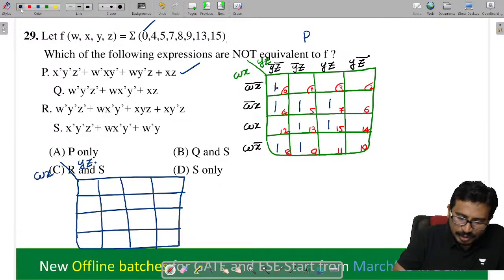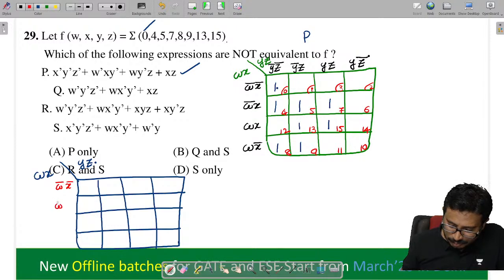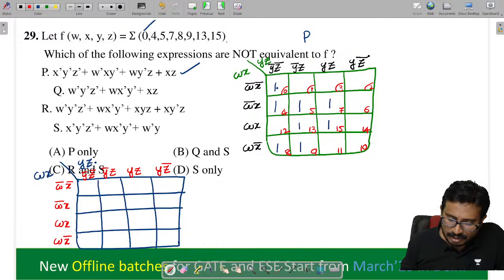Here also what we can write now, these are w bar x bar, w bar x, wx, wx bar, y bar z bar, y bar z, yz, yz bar.